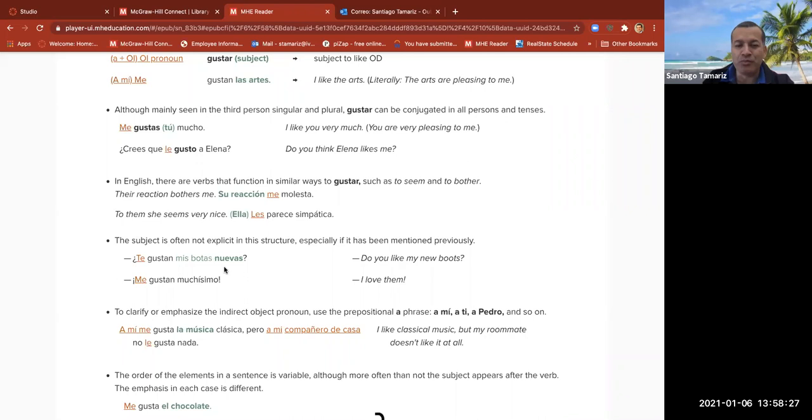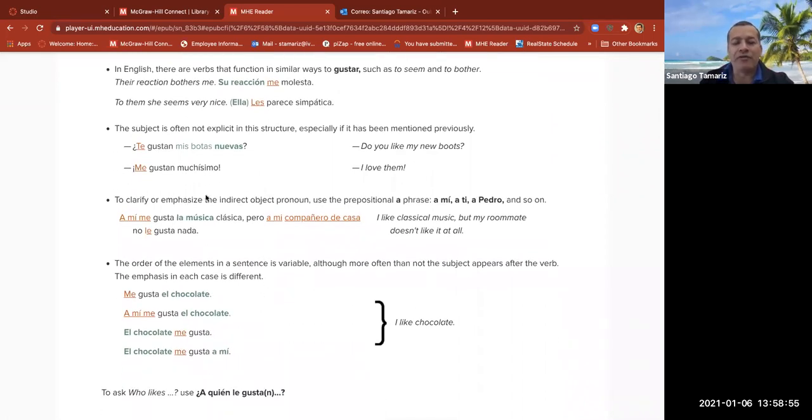Do I need to mention botas nuevas again? No, because I know that you're talking about your new boots. Me, to me, gustan muchísimo. We know the superlatives. Remember from chapter 1. I like them a lot, in other words.